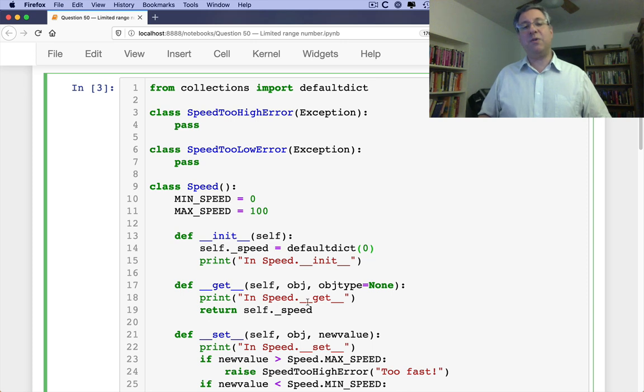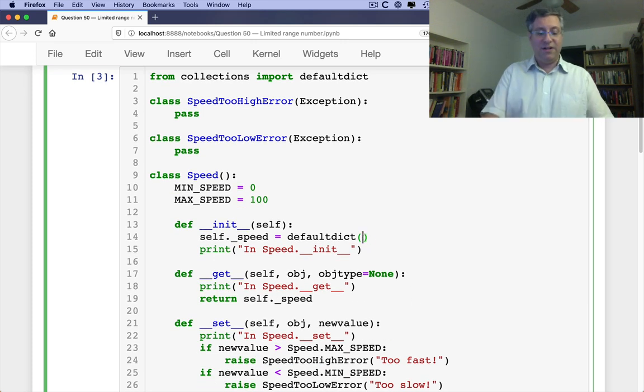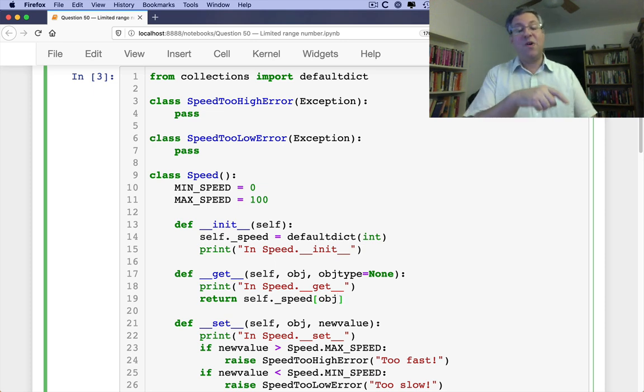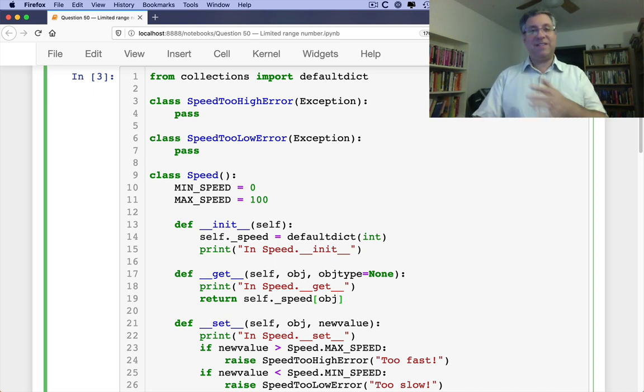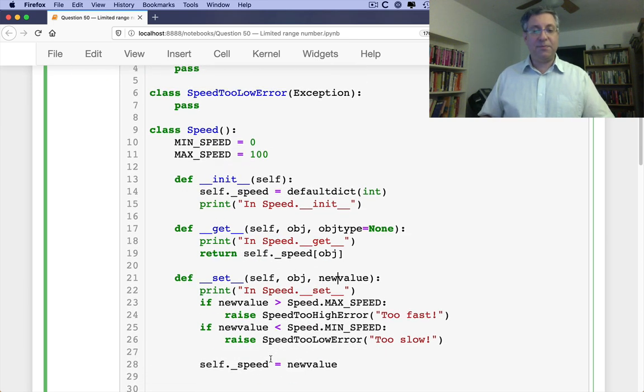And now when I say return self._speed, I'm not going to return the entire defaultdict. Oh, I don't want 0 there. I want int. Sorry. Classic mistake. Return self._speed. I'm not going to do that. I'm going to say instead, return self._speed of obj. That's right. We are getting there the instance of car on which this was invoked. That allows us to distinguish between our different cars. And now what I can do is I can say here, also when I set it, self._speed on obj. And now it should all work fine.